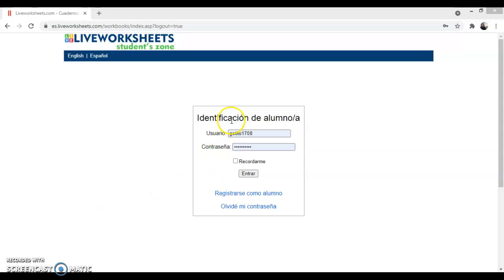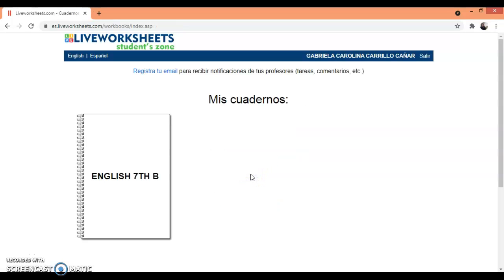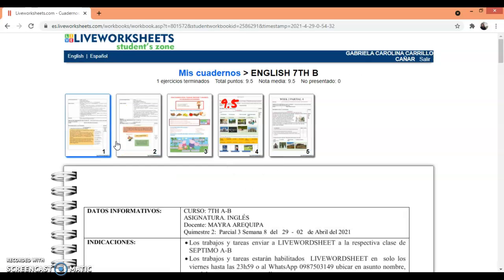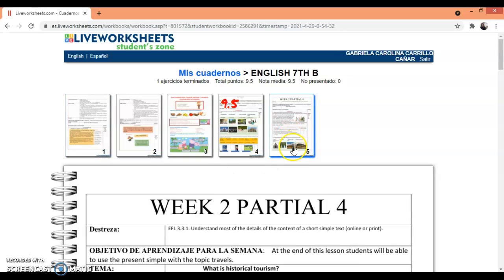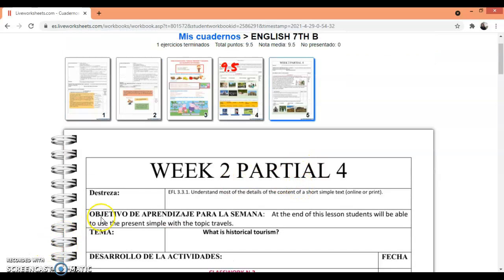So, your password and your login, okay? Login for this. Vamos a ingresar. Usted tiene asignado su cuaderno y ya tiene asignado la ficha número 5, que es el parcial. Semana 2, parcial 4. Week 2, partial 4.